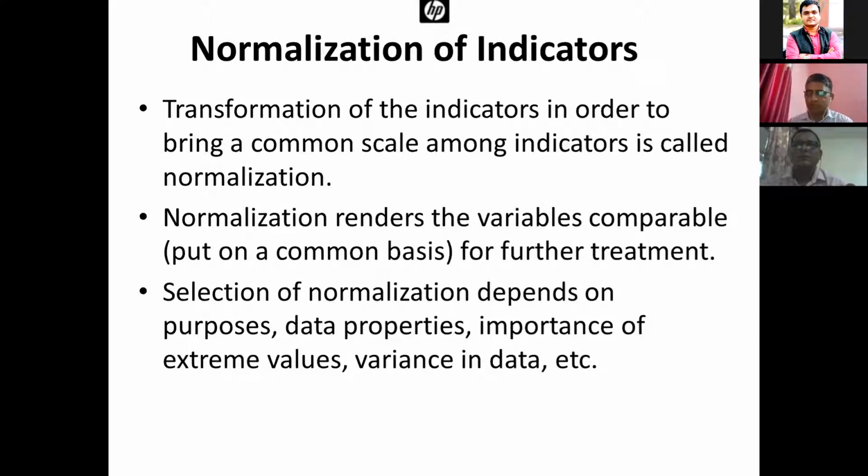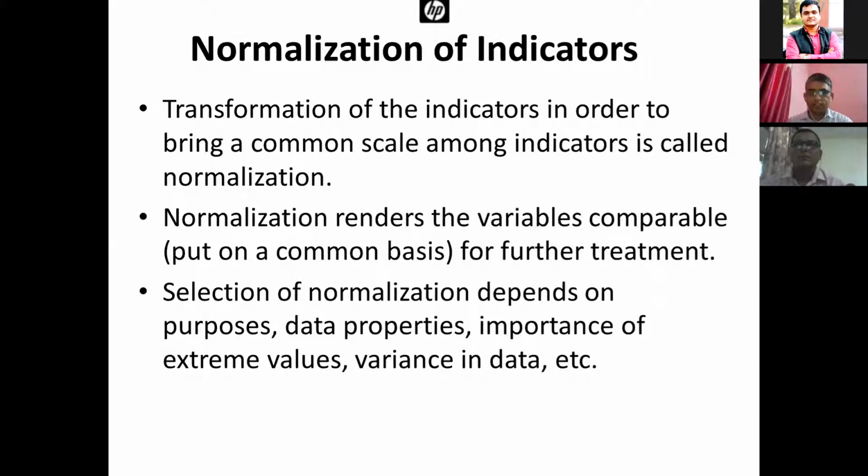So we normalize these indicators into a common scale, and then we aggregate further. Normalization renders the variables comparable, put on a common basis for further treatment. Further treatment is not possible if we have not normalized the indicators.